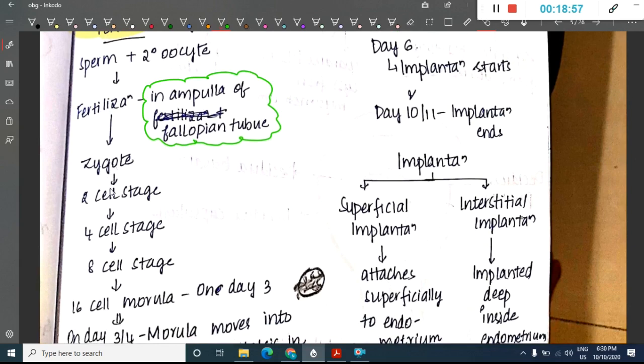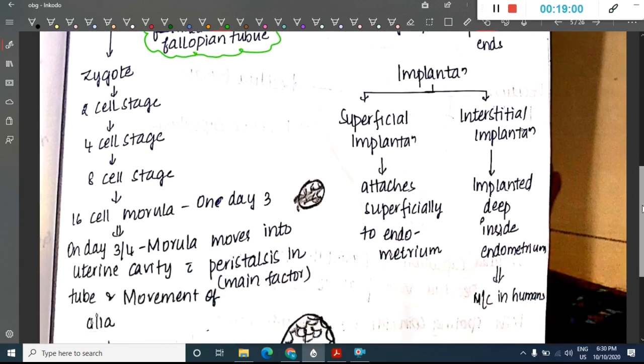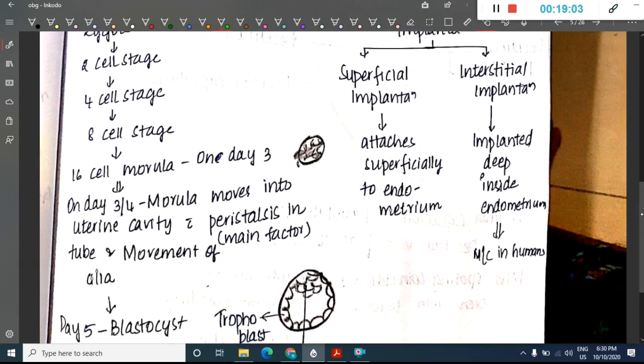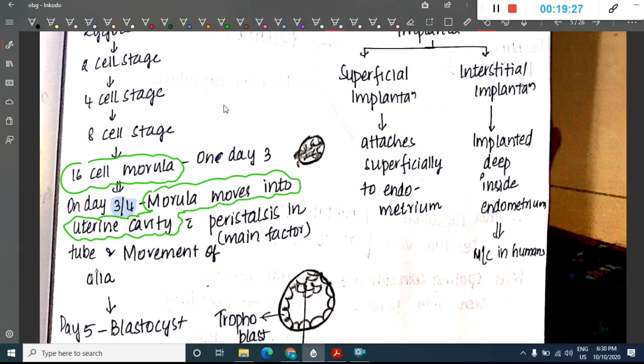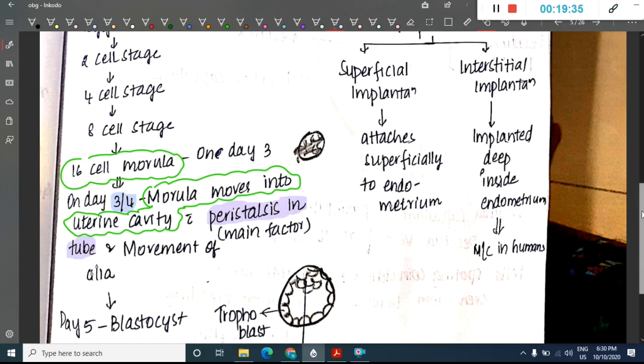First, this zygote divides to form the 2 cell stage, then the 4 cell stage, then the 8 cell stage. Finally, a 16 cell stage morula is formed. On day 3 or 4, the morula moves into the uterine cavity with peristalsis of the tube, which is the main factor.